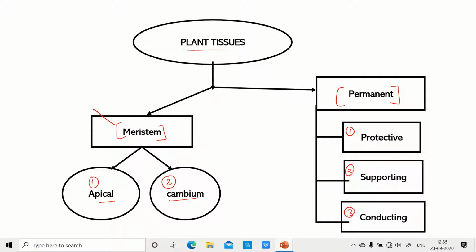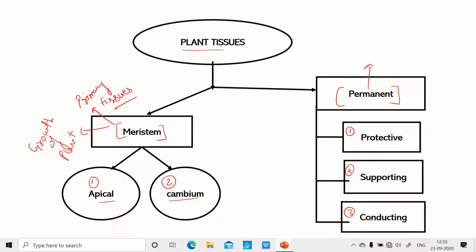Now they are very much different from each other, because meristems are mainly the primary tissues. They mainly play a role in development and growth of plant. So this is the major role for meristem.